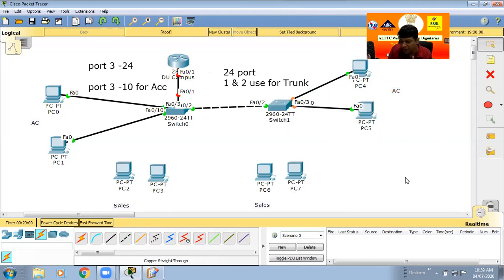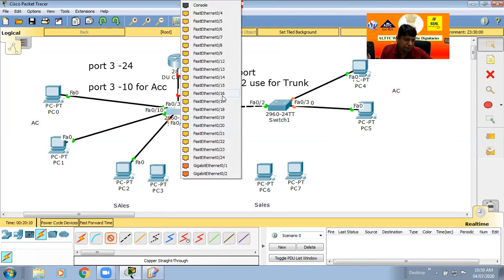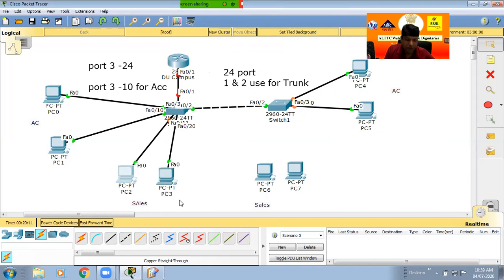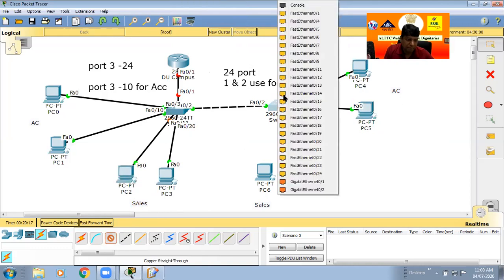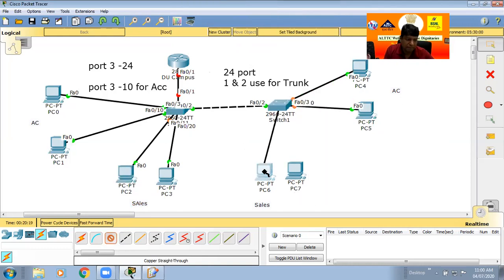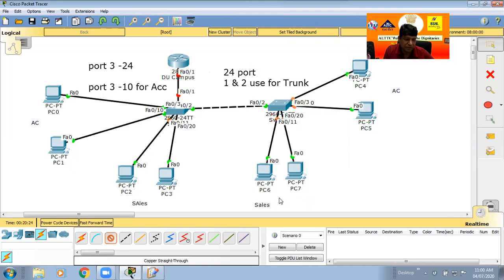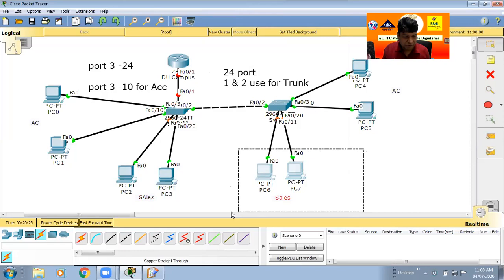Similarly, next for port number 11, I just click here, port number 11 to 20. This one is for sales. So definitely another switch, port number 11 to port number 20. This is another one. Okay, this is sales. So definitely this is sales related.